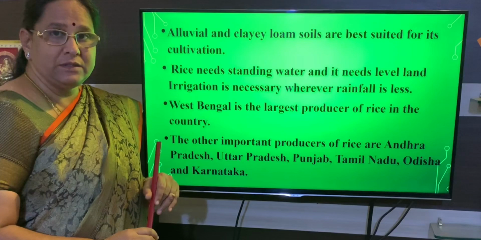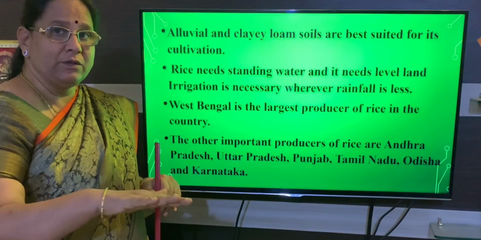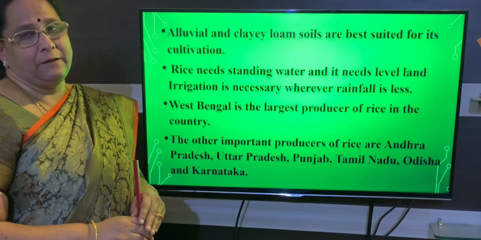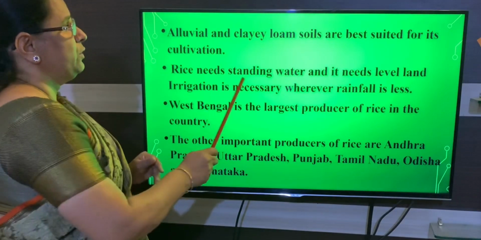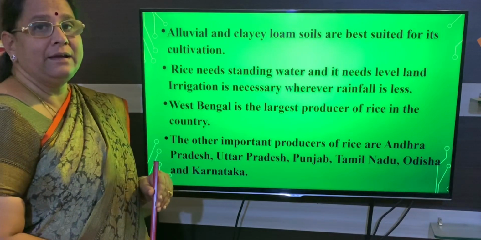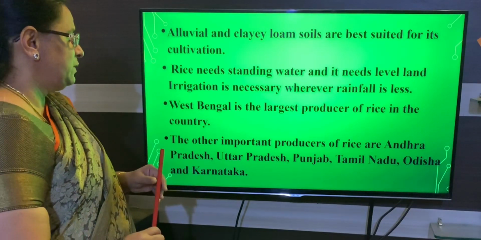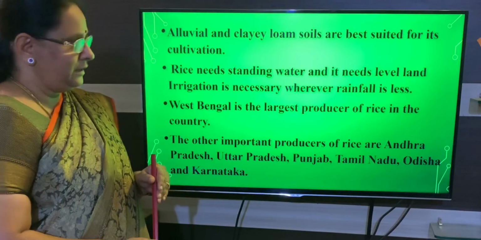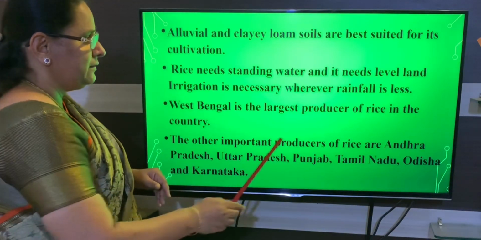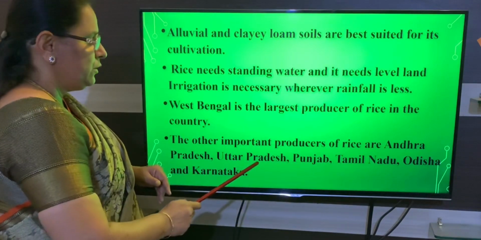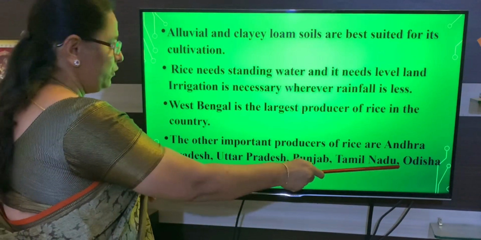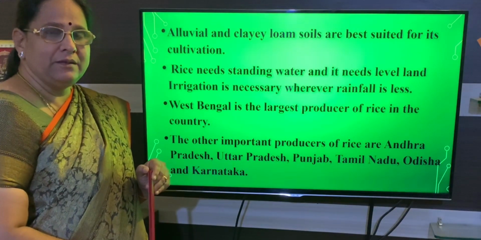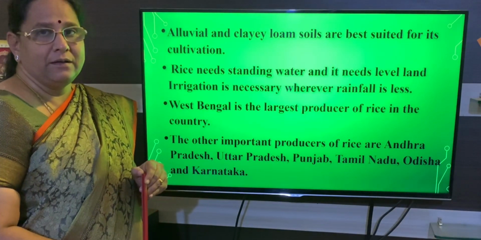You will see the land is submerged with water, and only then can you cultivate the paddy. That is the most important thing you have to remember in paddy cultivation. Next, you will see West Bengal is the largest producer of rice in India, and the other states are Andhra Pradesh, Uttar Pradesh, Punjab, Tamil Nadu, Odisha and Karnataka. So these are the places where we grow paddy, rice.